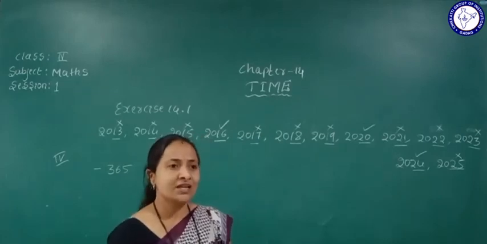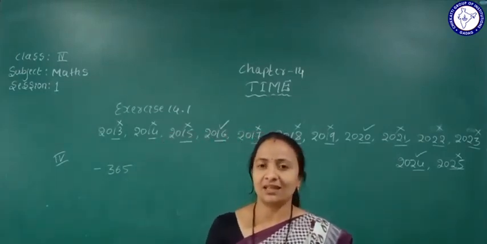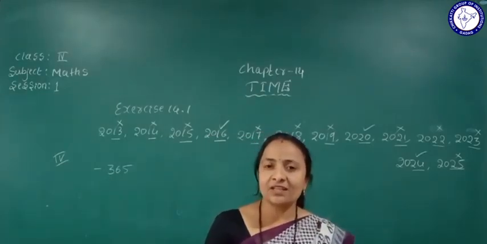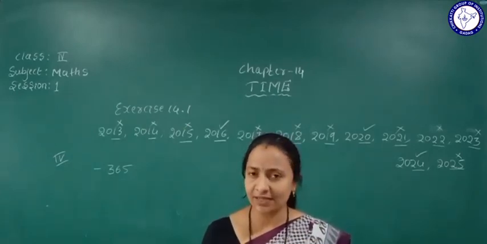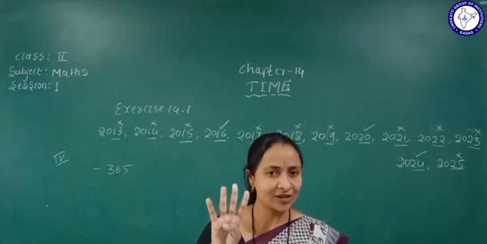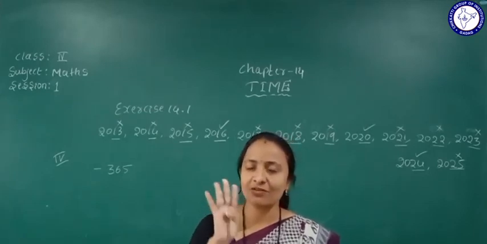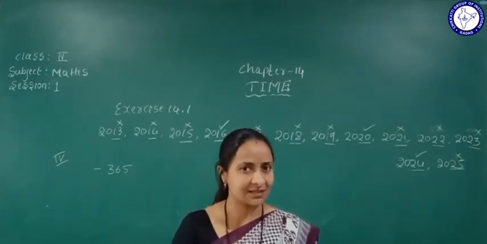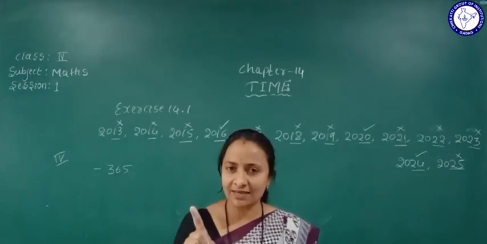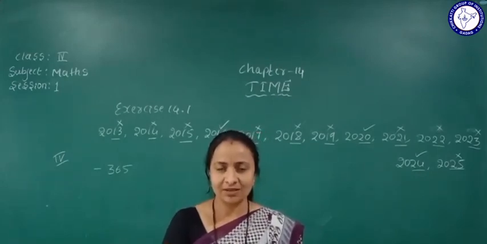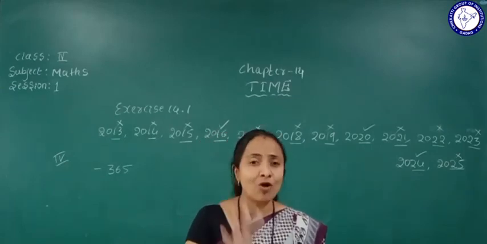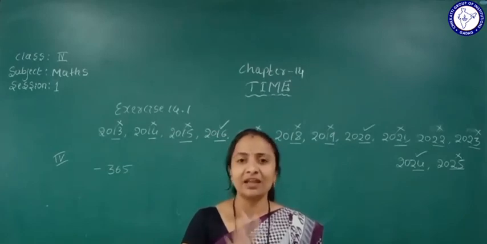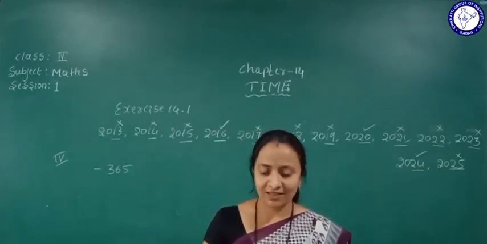Students, you know that in the February month, that 29th day, those who are born on that day, how many years once do they celebrate their birthday? That is 4 years, because a leap year comes once in 4 years. A leap year means the February month has 29 days. If the day 29 is there, that year we can call a leap year. So those people who are born on February 29th celebrate their birthday once in 4 years. Okay, yes.